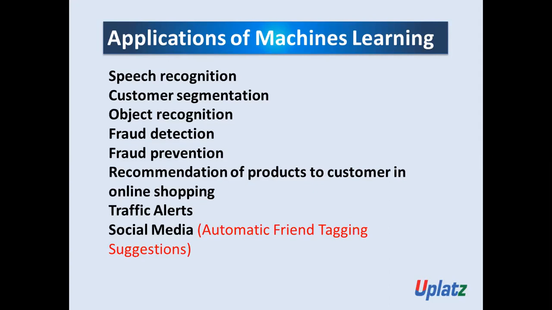One of the applications of machine learning in social media is automatic friend tagging suggestion. So in Facebook, you get "Do you know so and so?" If you know the person, you will confirm him or her as a friend. So automatic friend tagging suggestion in social media is also possible with the help of machine learning.